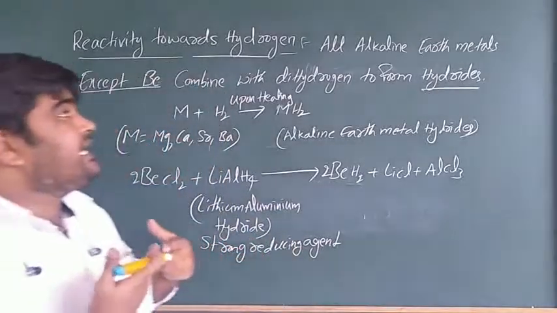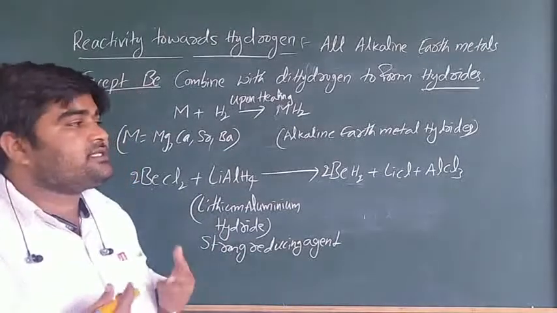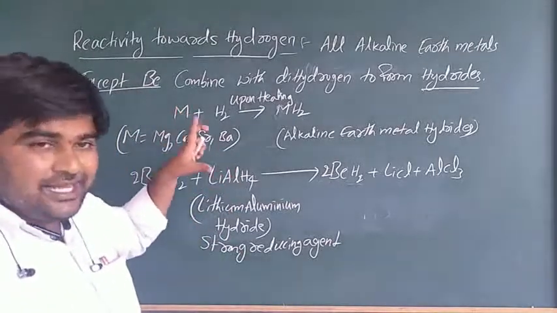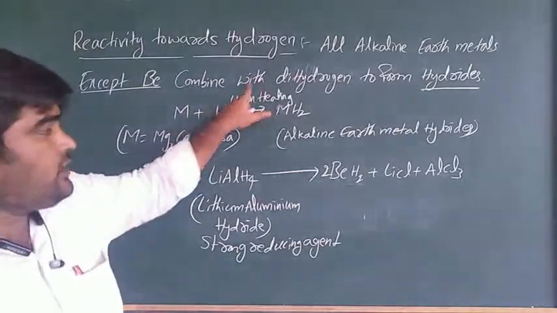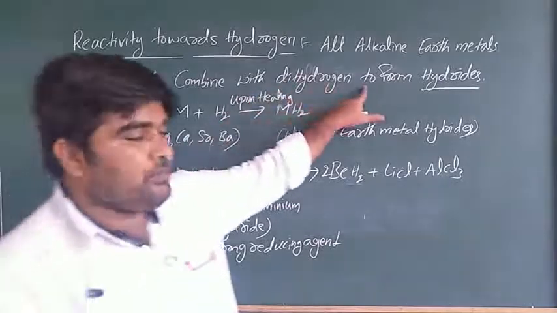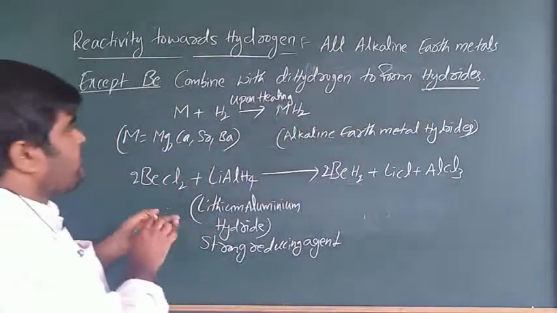And the next one is reactivity towards acids. All alkaline earth metals except beryllium combine with dihydrogen upon heating to form hydrides. Simple. Remember this equation.